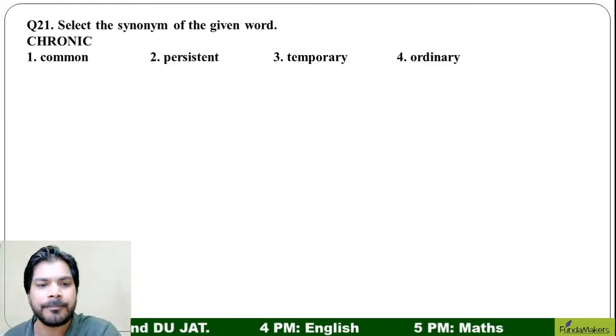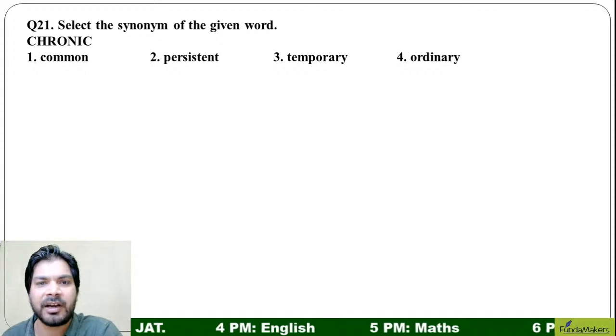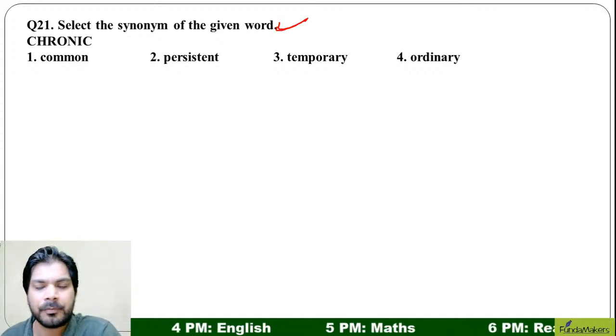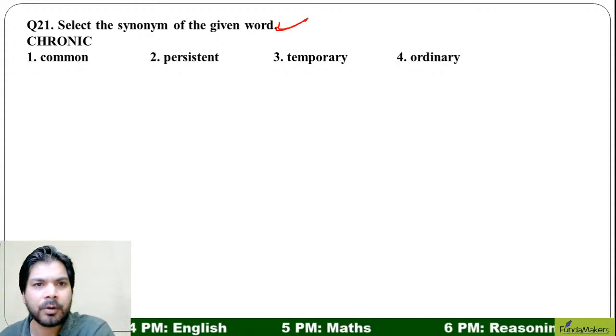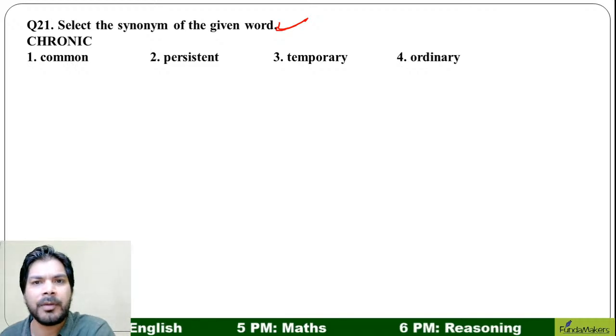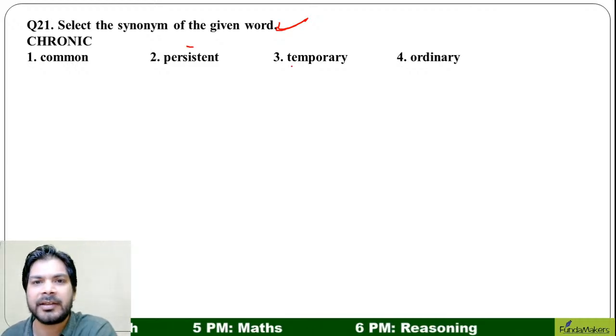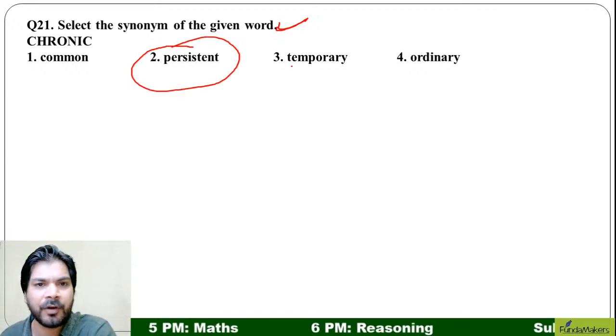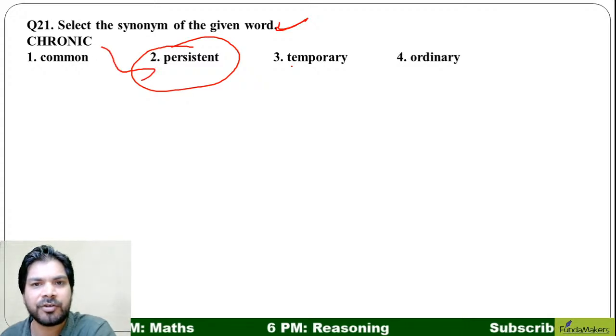Question number 21. Select the synonym of the given word. All right. Chronic. Chronic means common, persistent, temporary, ordinary. I think persistent. Chronic means for a long period of time. So the correct answer should be persistent.